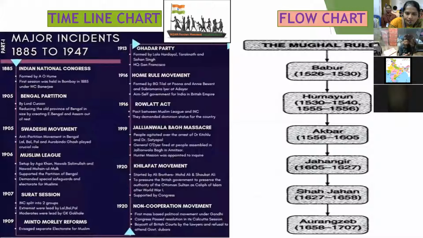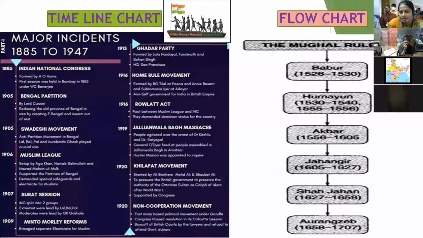A.O. Hume, Allan Octavian Hume, he was the founder. Jyoti ma'am, thank you ma'am. Murthy sir, thank you very much sir. Thank you, Lakshmi ma'am. Jansi ma'am, thank you ma'am. Rajni ma'am, thank you very much ma'am. In the same way, we can easily explain whatever happened in 1885, 1905, like this, ma'am.